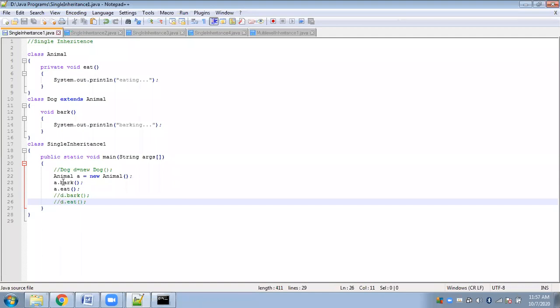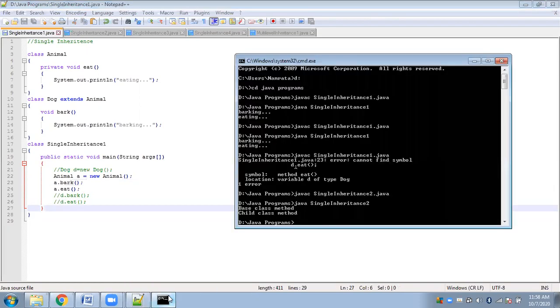Very good, that is the basic logic. You are doing inheritance, so if you create an object of the parent class, it will be correct, it will not be wrong. This statement is correct, and a dot is also correct, but there will be an error in a dot bark, because you are not inheriting Dog inside Animal, you are not using properties of Dog inside Animal. You are just doing the reverse, you are using Animal inside Dog. Understood? Yes, there will be an error, so if you want to check it here, you can check it.